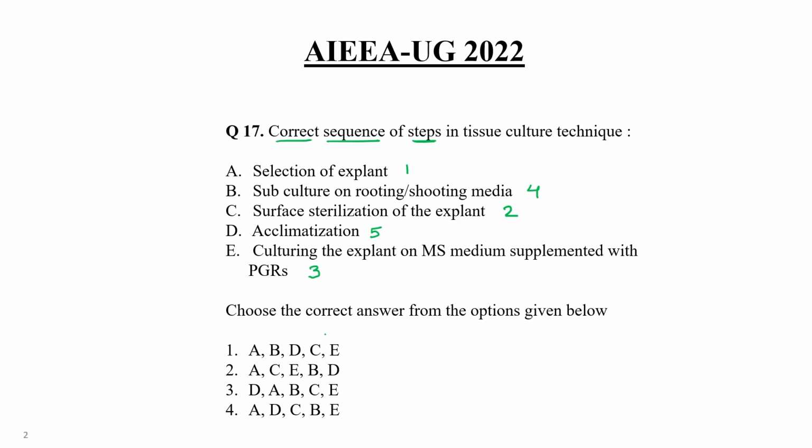acclimatization. So out of these four choices, D is put on the last, only in the second choice. So this must be the correct answer. ACEPD. Okay, clear? Acclimatization must be last, and selection of explant must be at the first position. Clear? So this is how you can also analyze out of these four choices which one is the correct sequence.